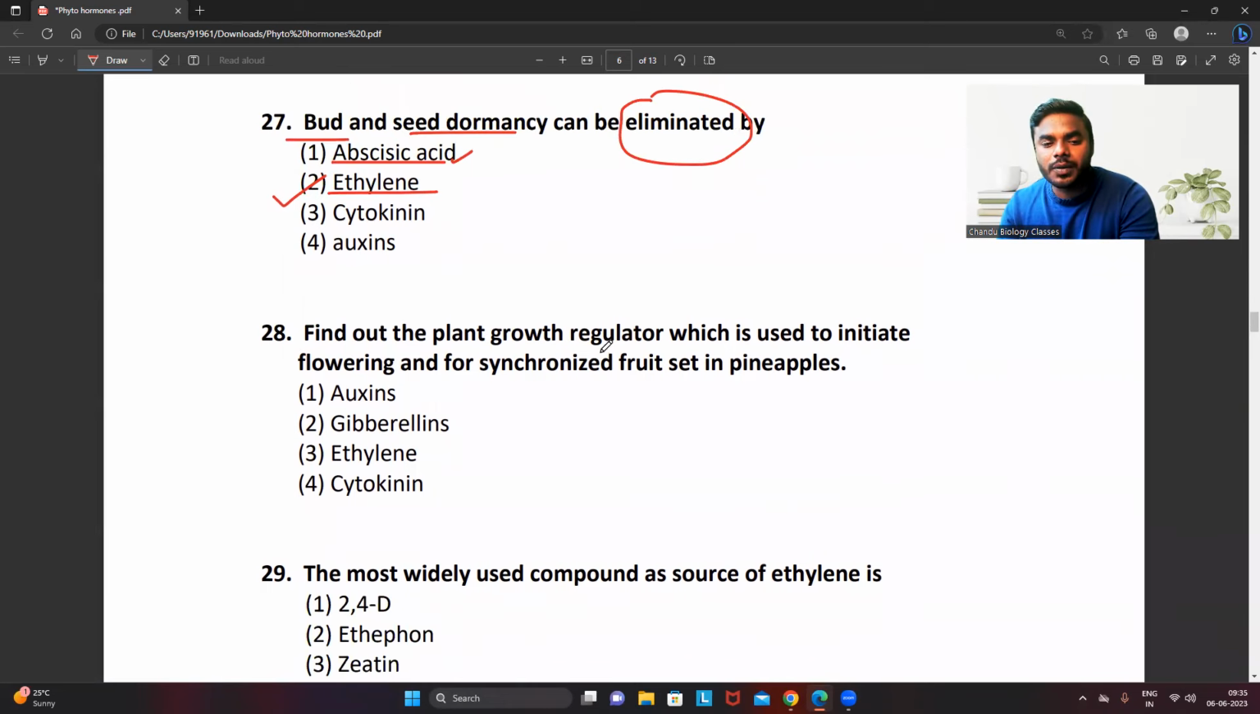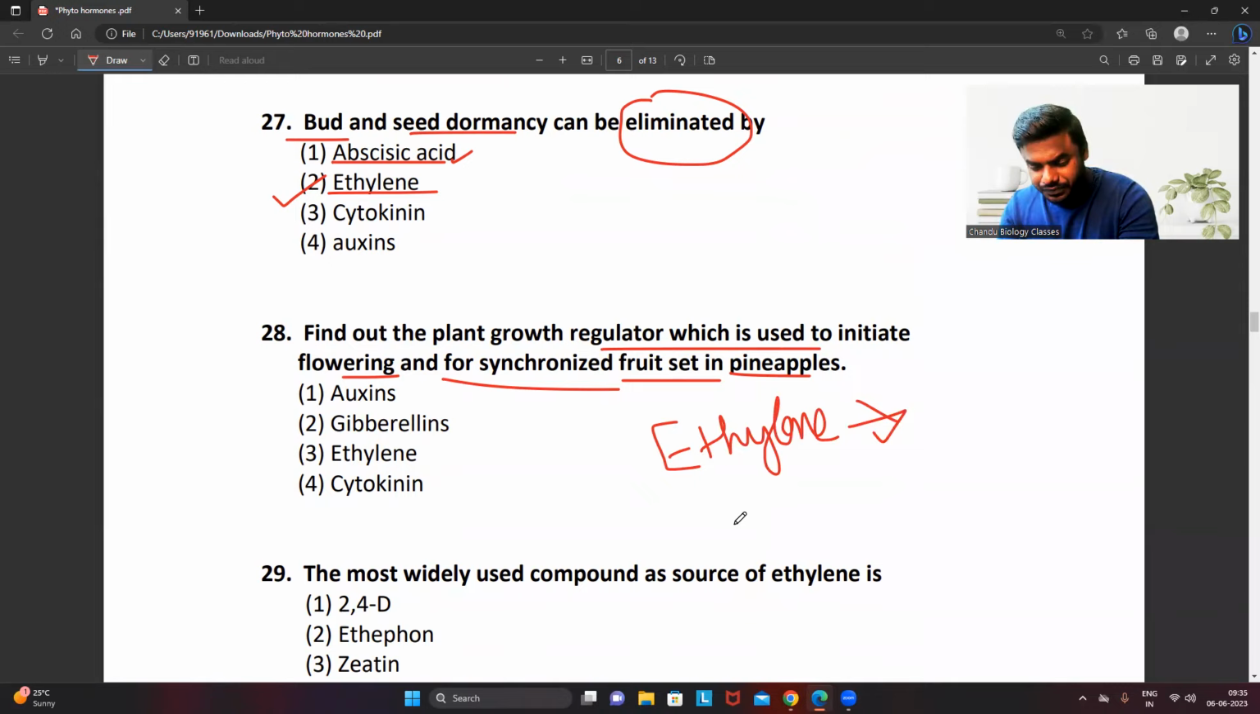28. Find out the plant growth regulator which is used to initiate flowering and for synchronized fruit set in pineapple. I don't know whether you remember or not. Today morning only we discussed. You all people commonly know that. Remember my words. Ethylene as well as, friends, not to get confused with this question, auxin. Auxin is involved in the flowering. There is no doubt about it.